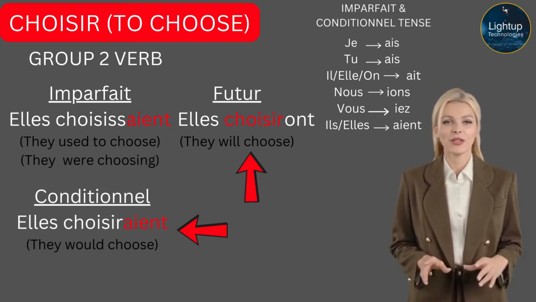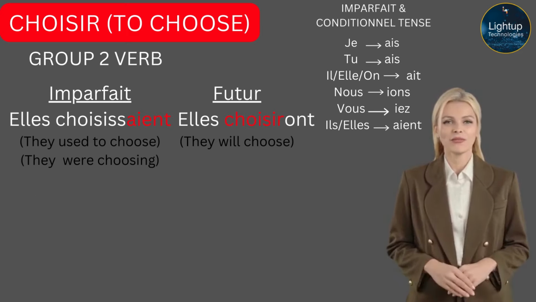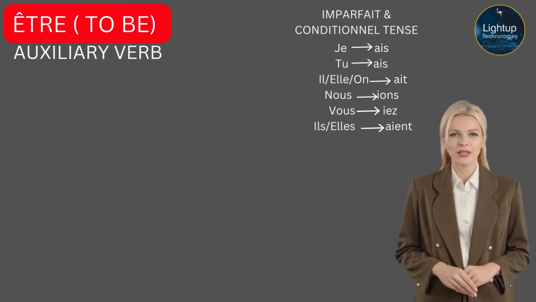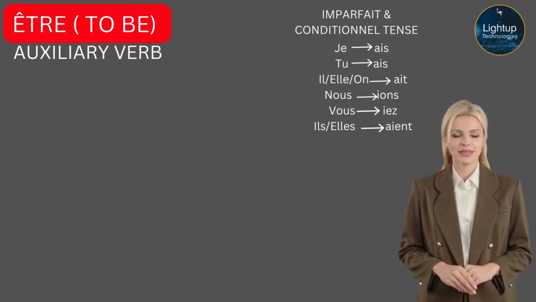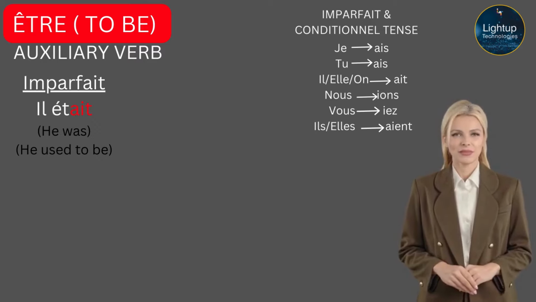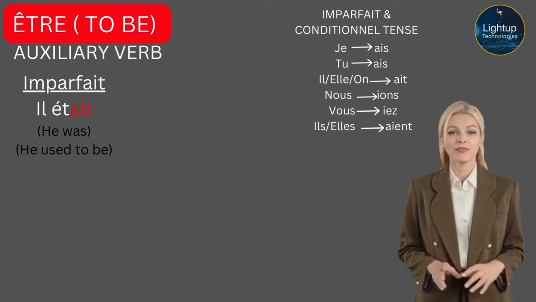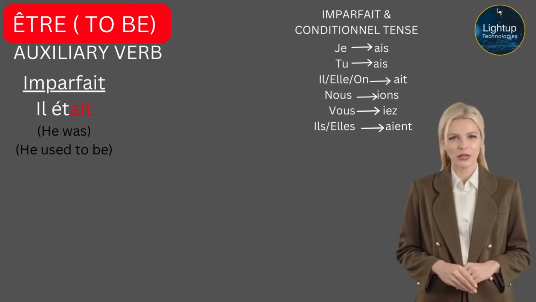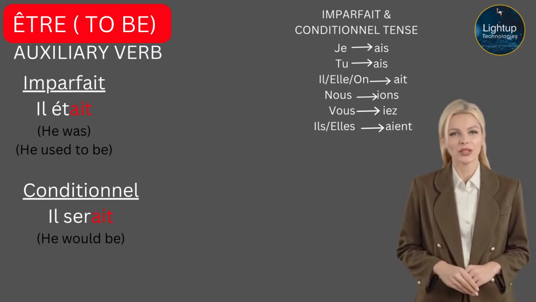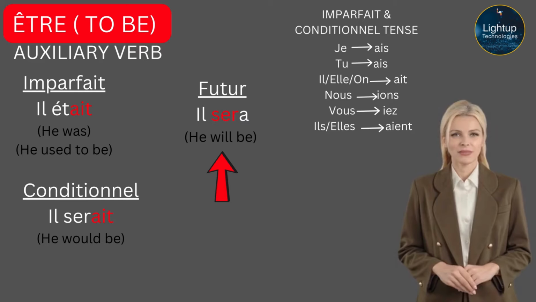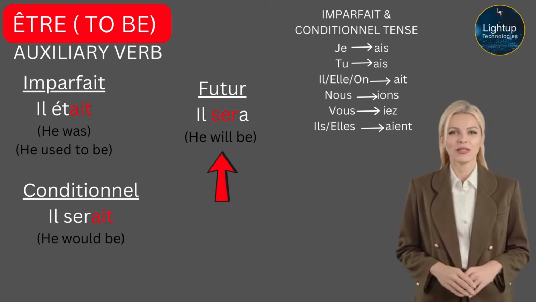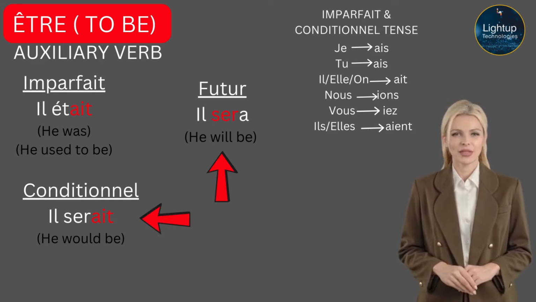Now let's look at the verb, Être, which means to be, which is an irregular verb and hard to conjugate. Il était. He was. He used to be. But how do we do that in conditionnel? For that you should know the stem in future tense. Il sera. He will be. Completely different from imperfect. Il serait.